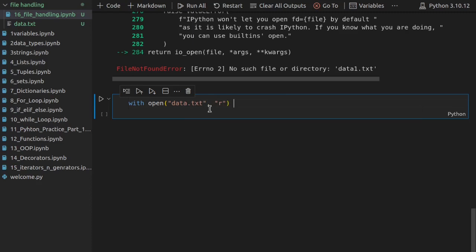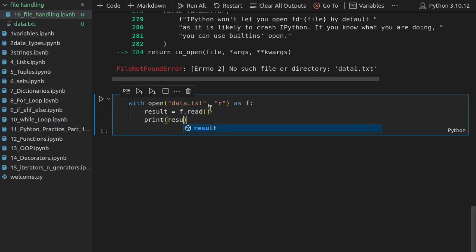When we open the file, we assign it to a variable. So we will do the same thing here: with open, we will open that file as f, and whatever functions or methods we want to apply, we apply inside this indentation. I will use the read method here and store all the data inside a result variable, and then I will print it. Let's see what is going to happen.